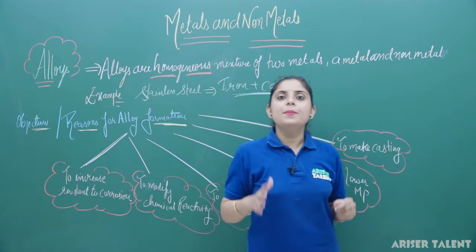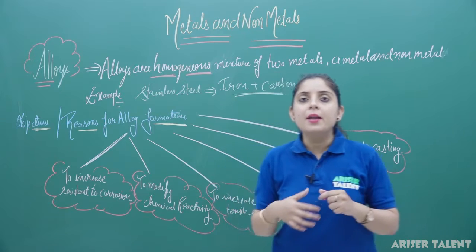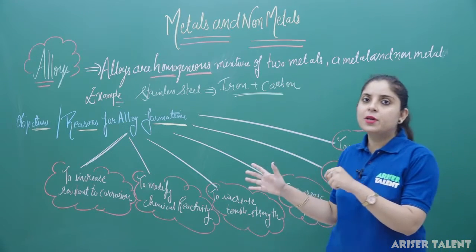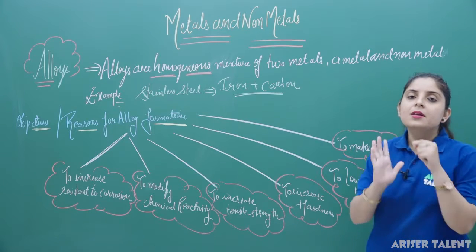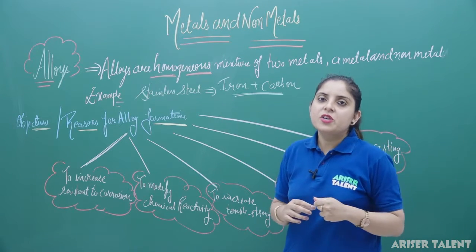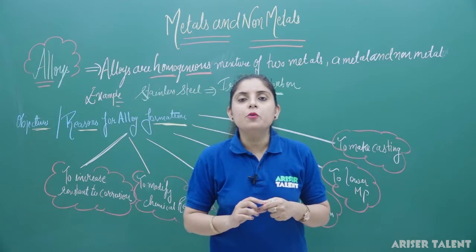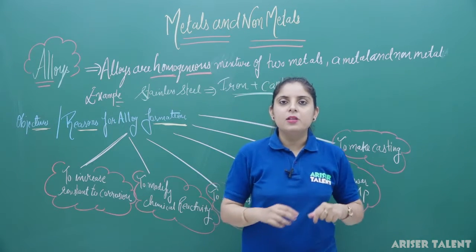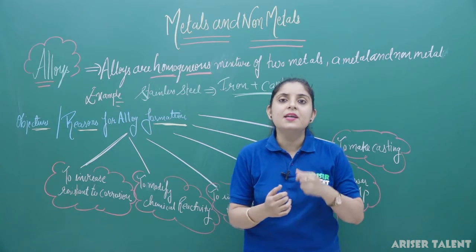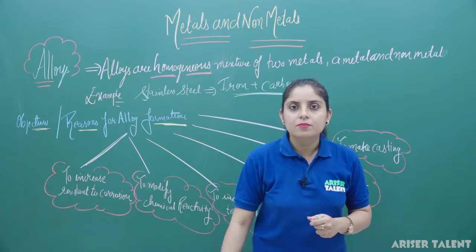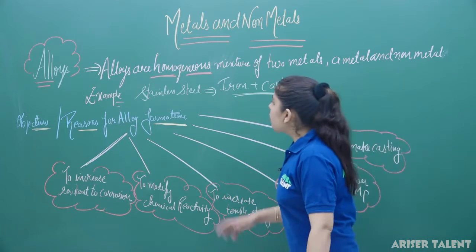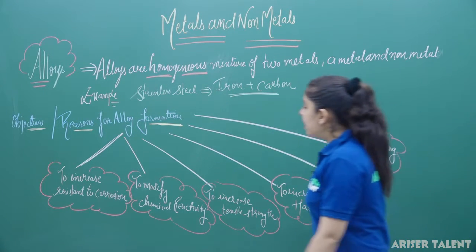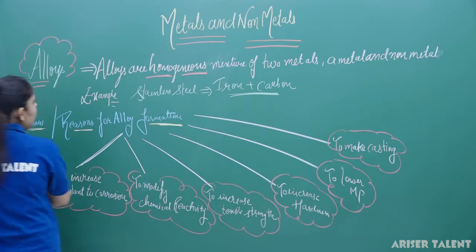Clear? So these are the basic objectives for making alloy, and by making the alloys, you can see how significantly you can achieve the various things here. Clear? Now, this is all about the definition and objectives of the alloy. Now we are going to start with some of the major alloys of different metal. So in the first category, I am discussing about the alloys of iron here. Clear? So let's copy this part from here so we can proceed to the next part. So we are starting with the alloys of iron.